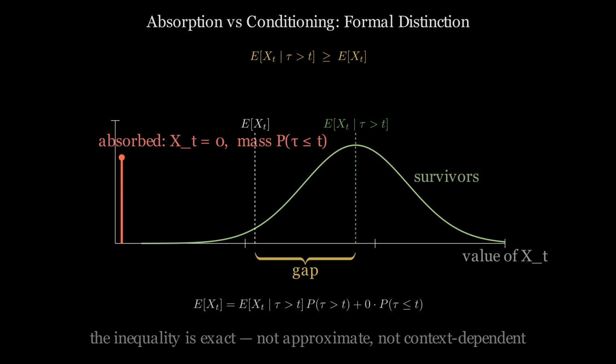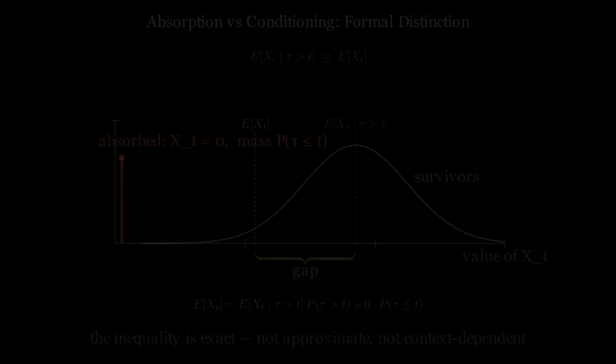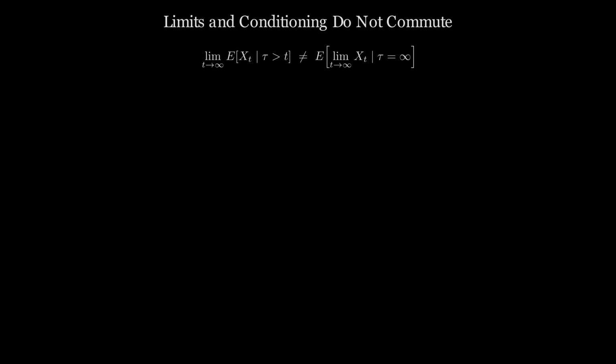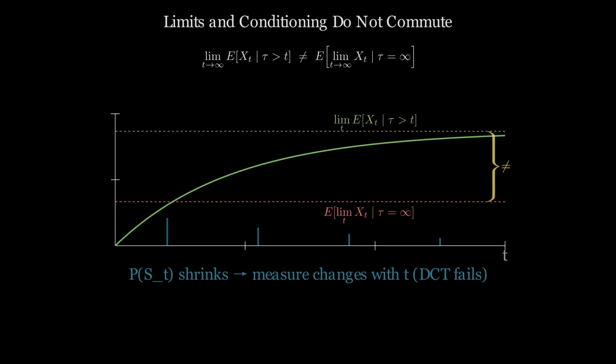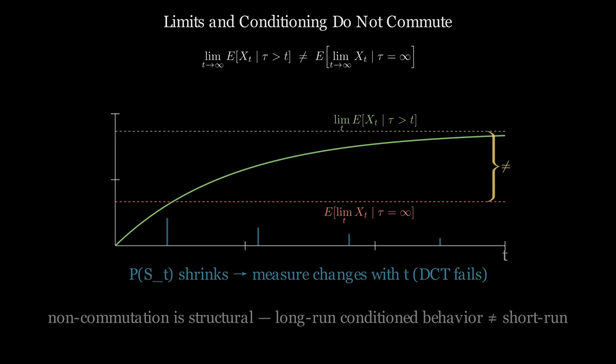A system design that conflates them will produce incorrect predictions of both the failure distribution and the performance characteristics of surviving systems. The non-commutation of limits and conditioning under absorption is a structural property of the system model. Taking the long-run limit of the trajectory before conditioning on survival yields the absorbing state value for absorbed trajectories. Conditioning on survival before taking the long-run limit yields the stationary distribution of the live subdynamics. These two operations do not commute because the set of trajectories involved in each computation is different.